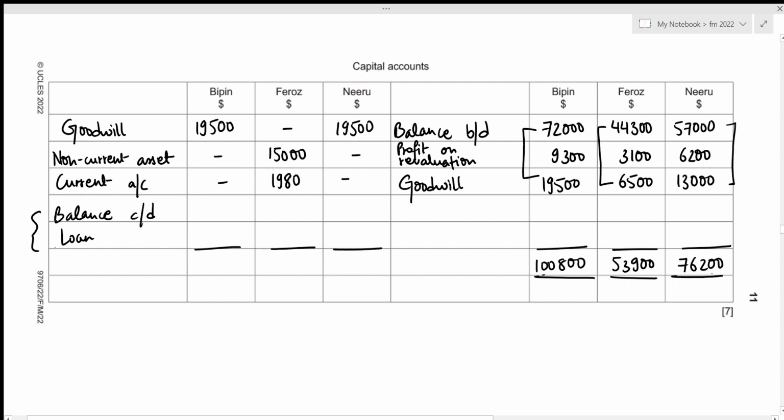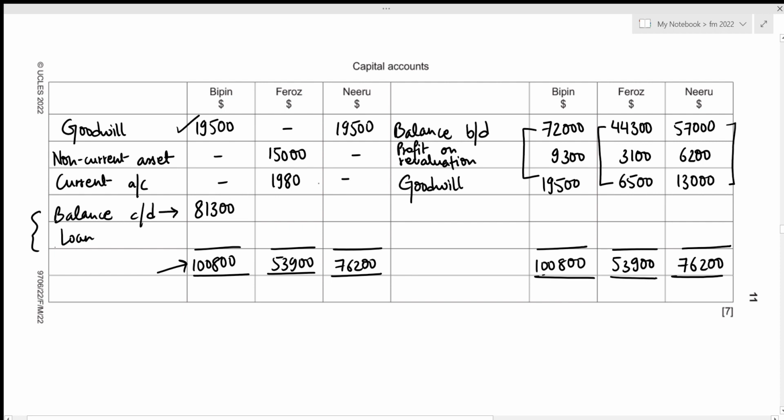So let's copy these amounts towards our debit side as well. That's 100,800, 53,900, and 76,200. And for Bipin, the closing balance acts as the balancing figure, and whenever we're trying to figure out the balancing figure, we just subtract this amount from the total. And in this case, that's going to be 100,800 minus 19,500, which results in the closing balance for Bipin to have the value of 81,300.